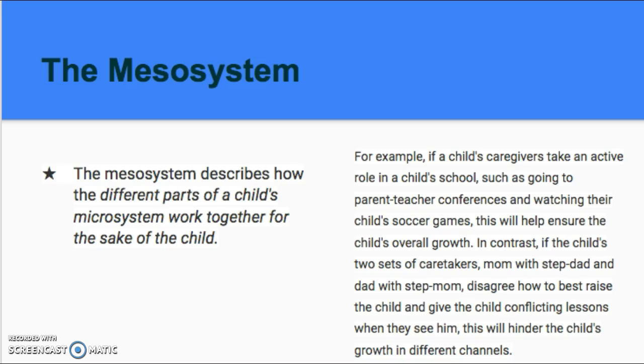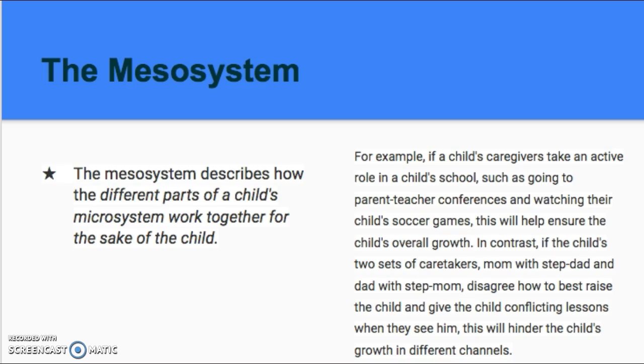Bronfenbrenner's next level, the mesosystem, describes how different parts of a child's microsystem work together for the sake of a child. For example, if a child's caregiver takes an active role in the child's school, such as going to parent-teacher conferences and watching their child's soccer game, this will help ensure the child's overall growth.